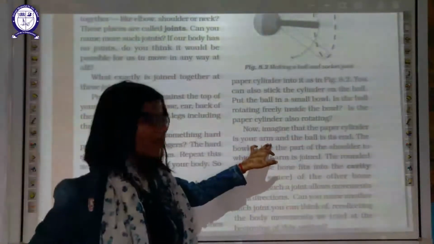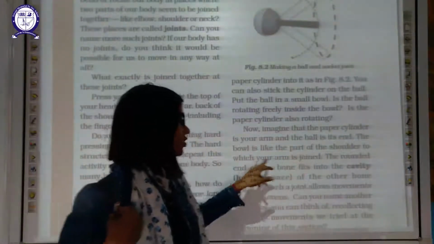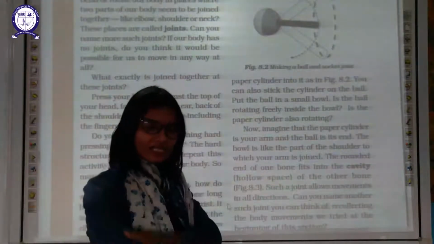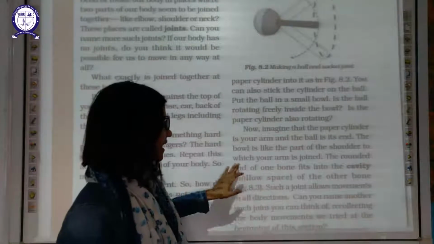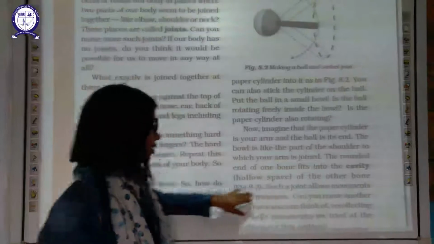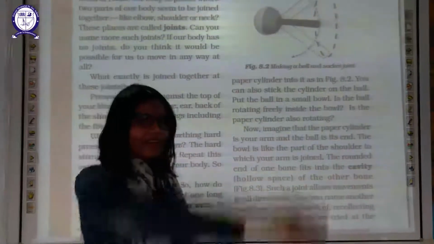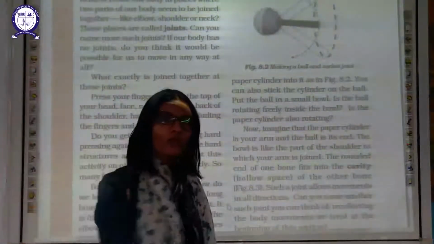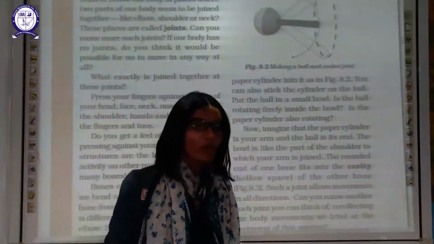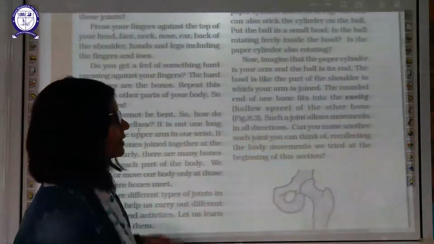This arm has the ball at its end. The ball is like the part of the shoulder in which your arm is joined. This part is the bowl. This is the arm which acts like the cylinder. Now the round end of the ball fits into the cavity of the other bones. Such a joint allows movement in all directions like this. You can move your arm in all directions because a ball and socket joint is there in your shoulder bone. In your hip bone also, a ball and socket joint is there, which allows free movement in all directions.